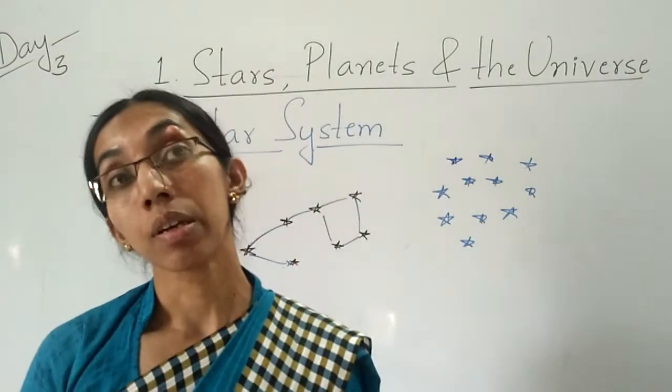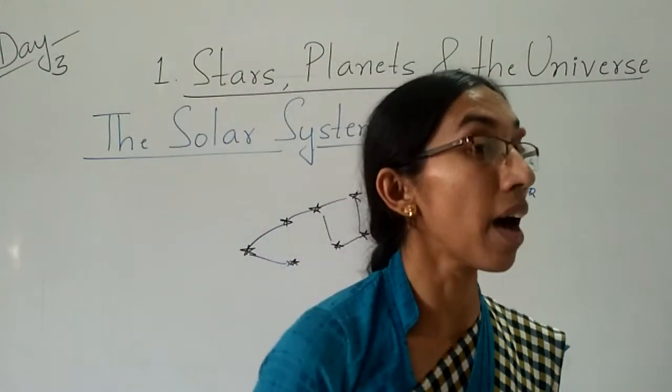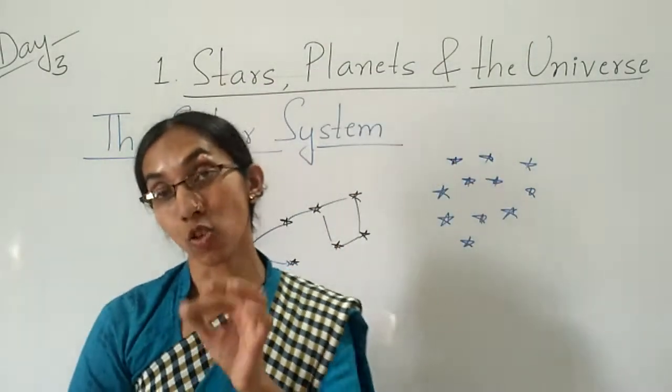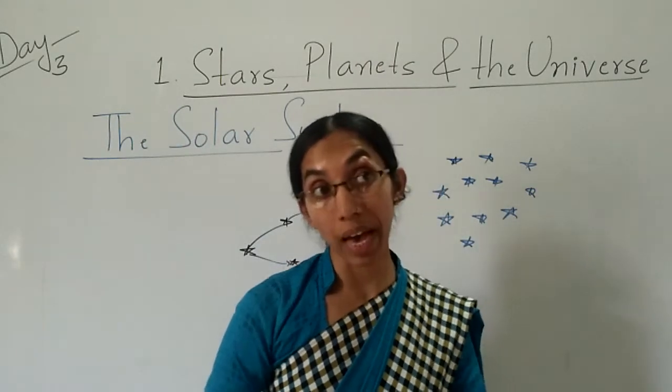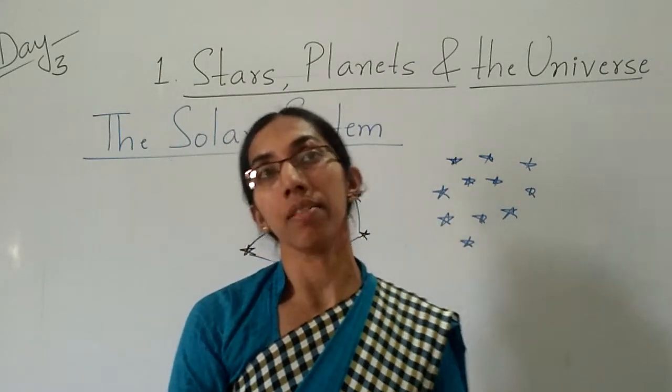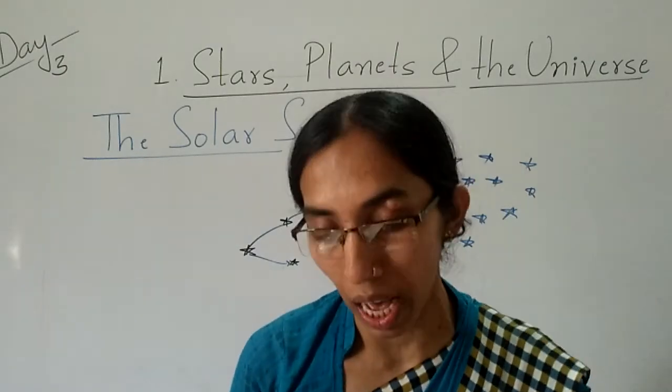Clear children? So how many planets are there in the solar system? Yes, we have 8 planets in our solar system.